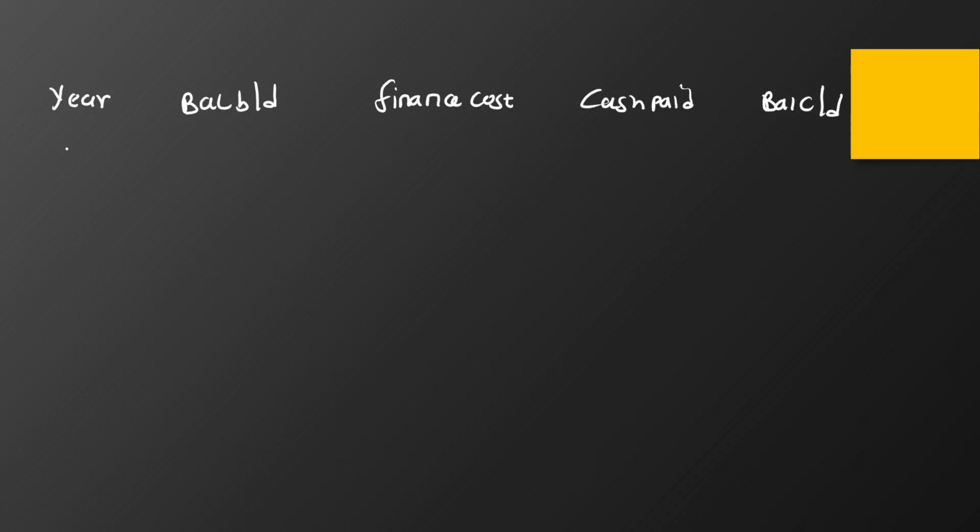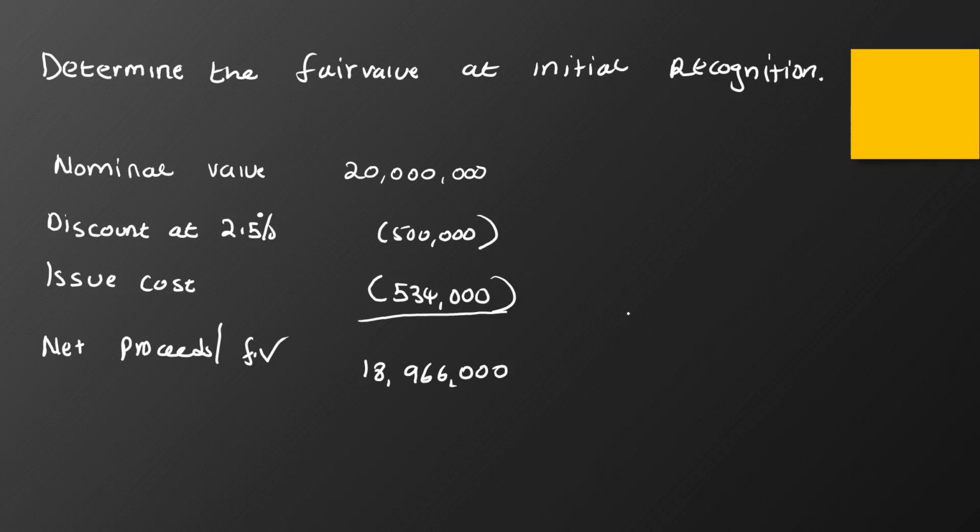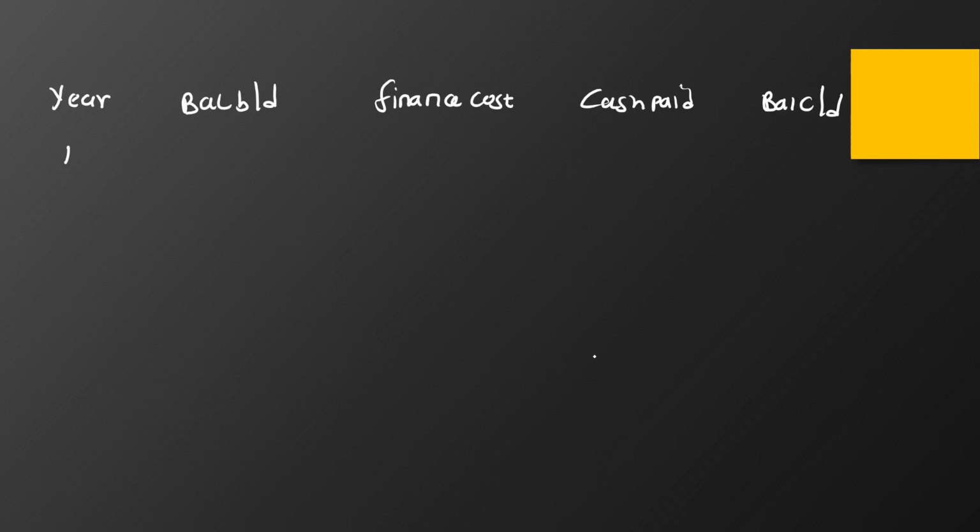So we have year one. The balance brought down was 18,966,000, those are the net proceeds. I will suspend the three zeros, so 18,966.